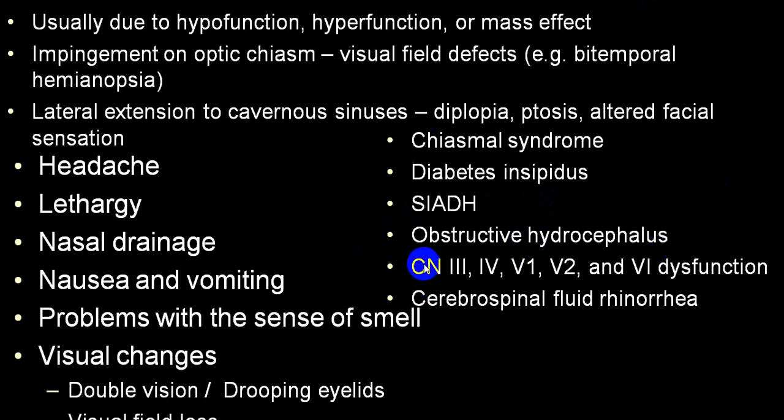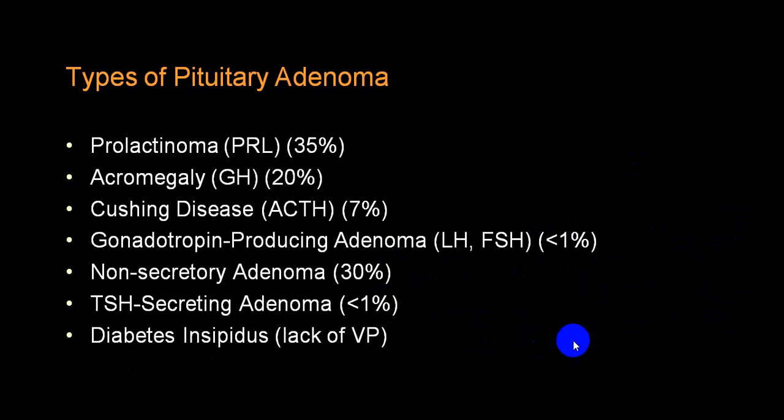In the cavernous sinus, it can produce third, fourth, fifth (V1 and V2 segments), and sixth cranial nerve compression. There can be destruction of the floor of the sella turcica producing cerebrospinal fluid rhinorrhea, etc. These are all the combined pictures.